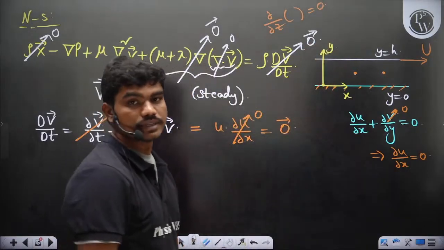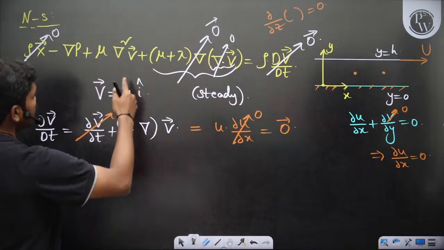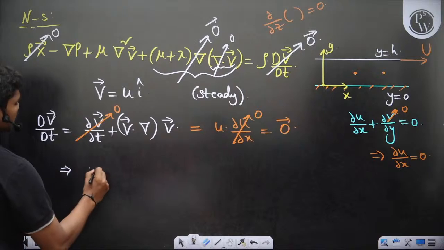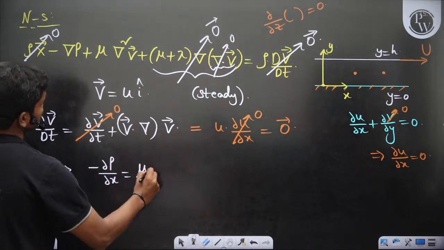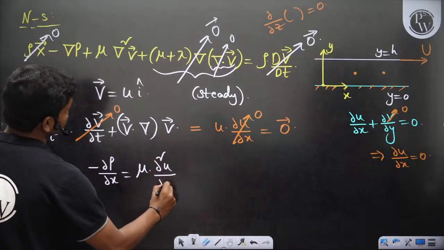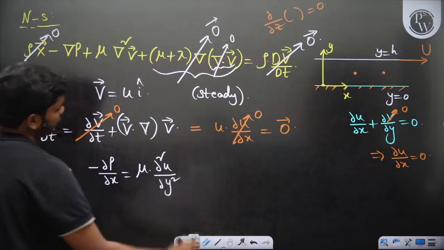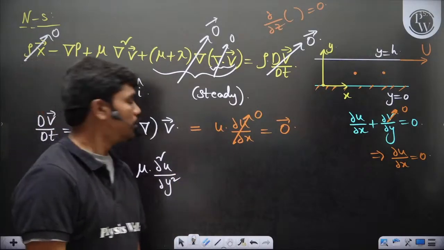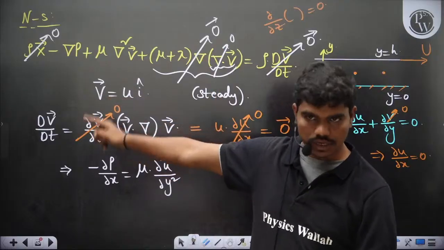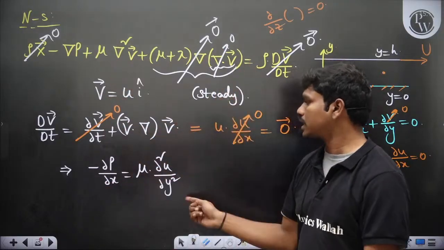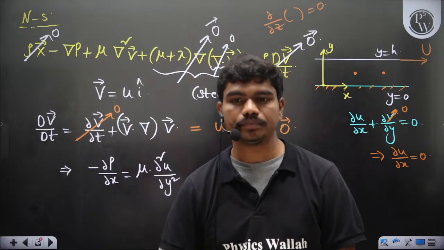Now there is a balance between pressure and viscous forces. In 1D, this equation can be written as minus dou p by dou x is equal to mu times dou square u by dou x square. Sorry, dou y square, because u is changing with respect to y. So minus dou p by dou x is equal to mu times dou square u by dou y square. So under these assumptions and this understanding, the full equation gets converted to this small equation. Got it?